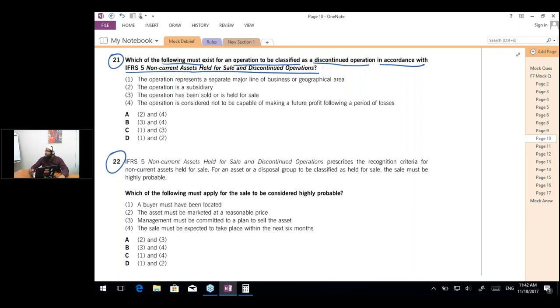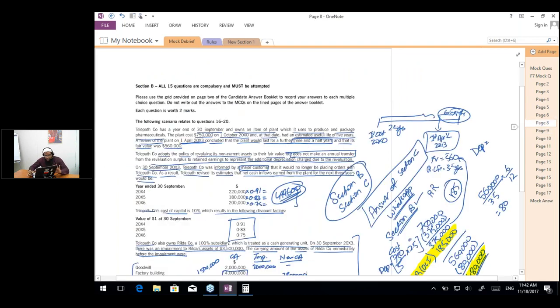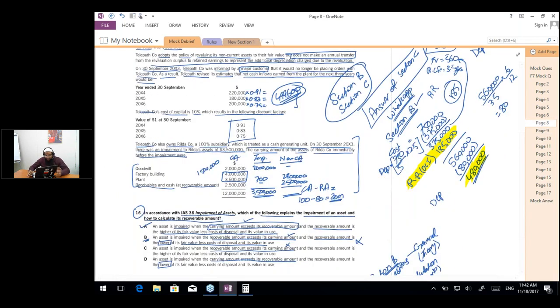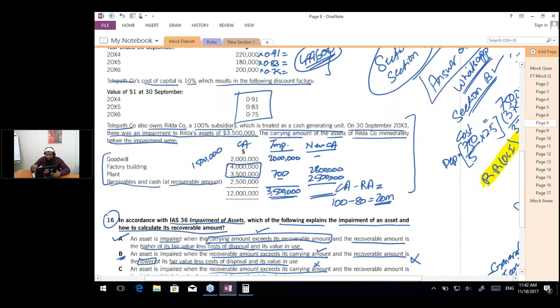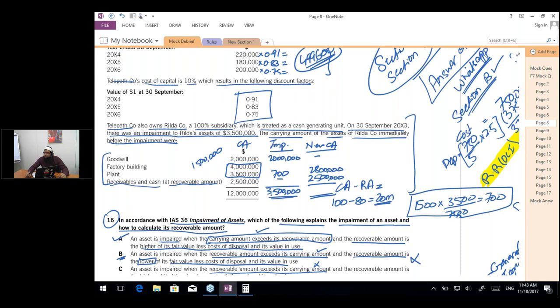Okay, people want to take a snapshot of the CGU working. Okay, so this is the CGU working. And the allocation is 1500 into 3500 divided by 7500, which has given us 700. Have you people taken the snapshot?